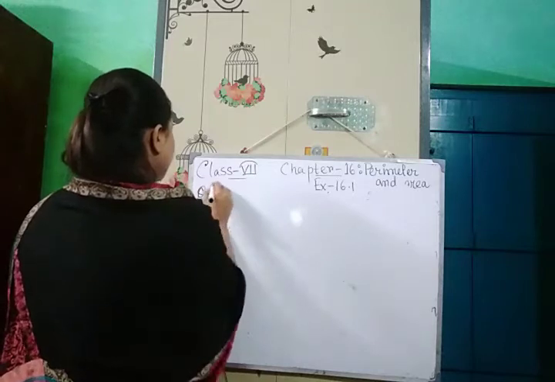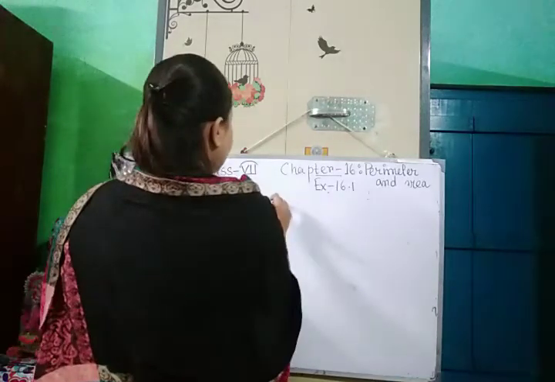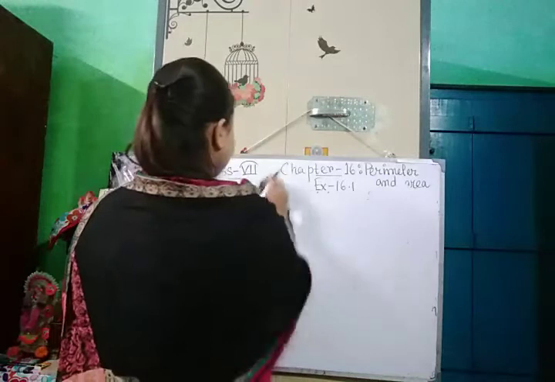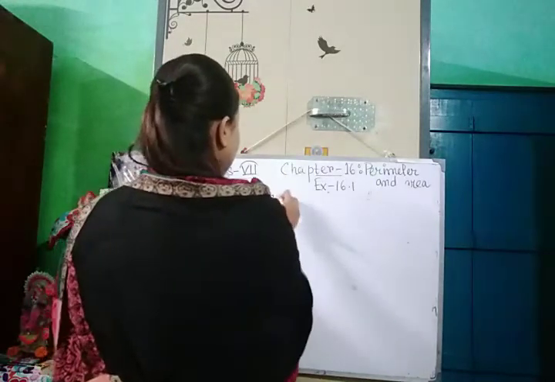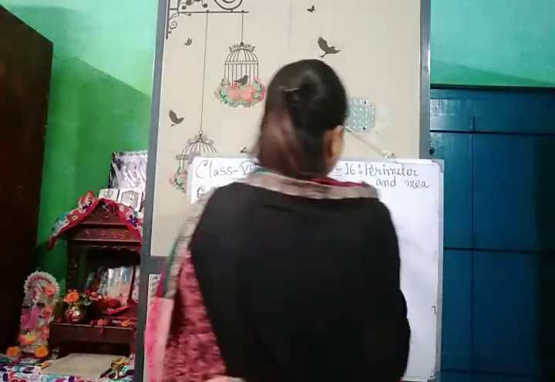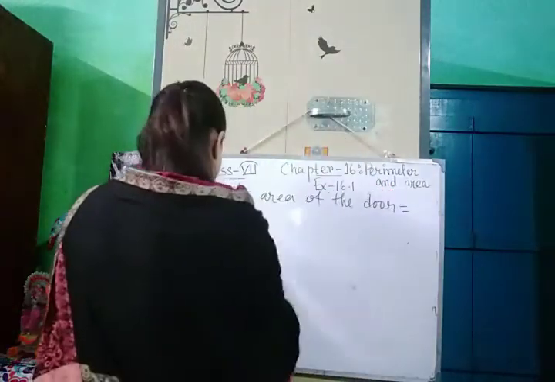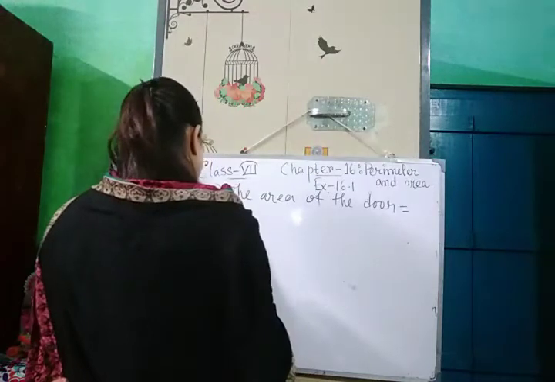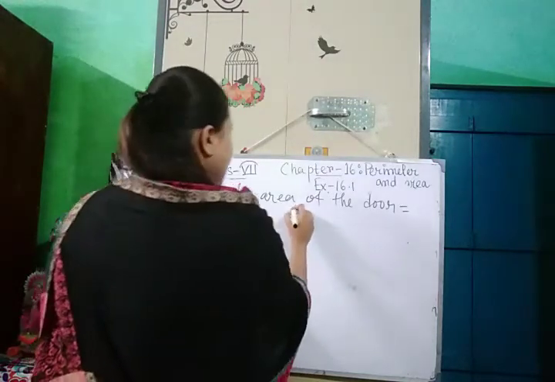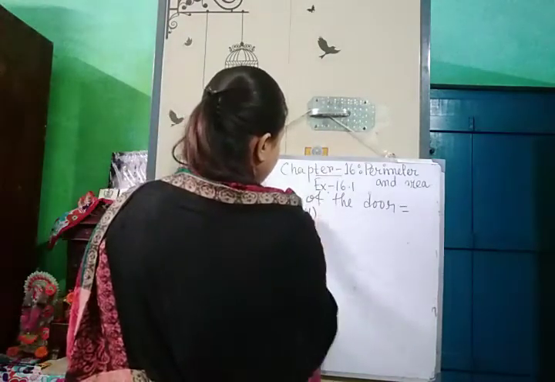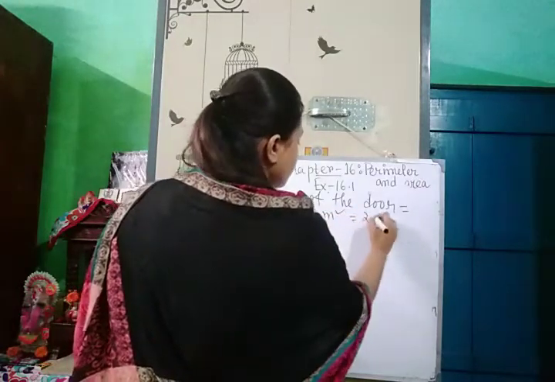Question number 8, directly I am writing the area of the door is equal to length into breadth, so it will be 1 into 2 meter square, that is 2 meter square.